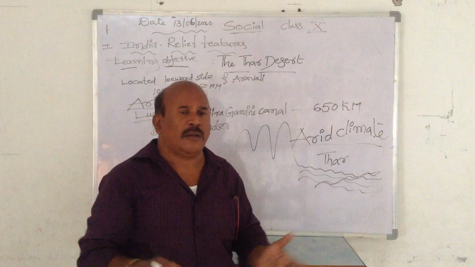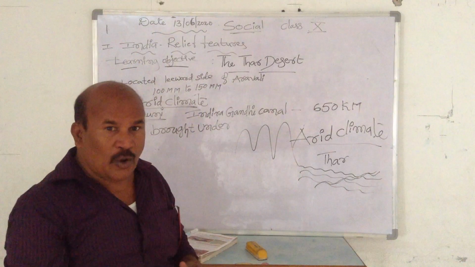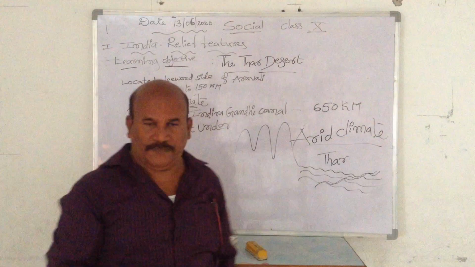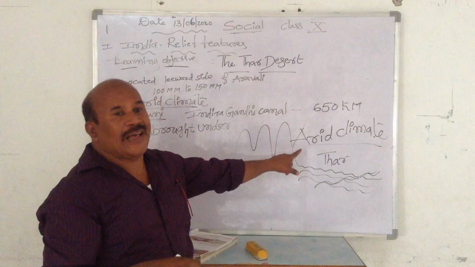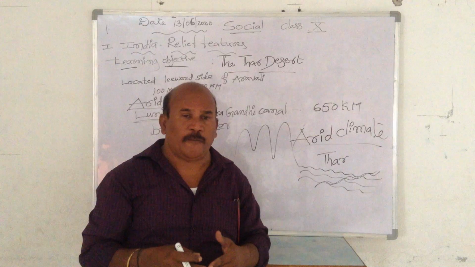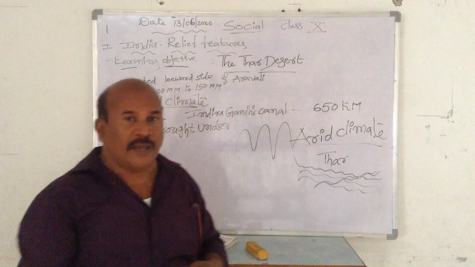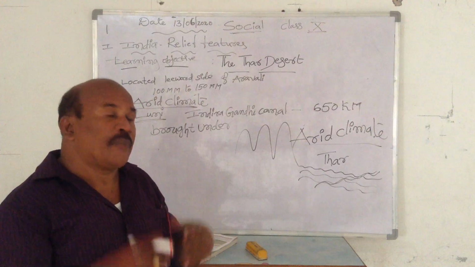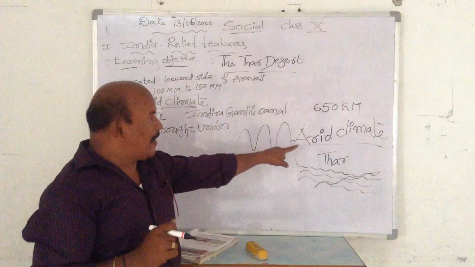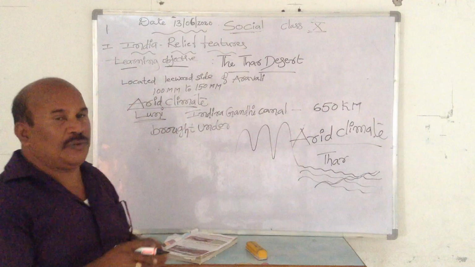There is no water, and the temperature is high. Sometimes raindrops do not reach the ground; in the middle of the day, the raindrops evaporate. So an arid climate is there. In India, there are arid climate zones, semi-arid climate zones, more rainfall areas, and medium rainfall zones also. Here the desert has an arid climate.